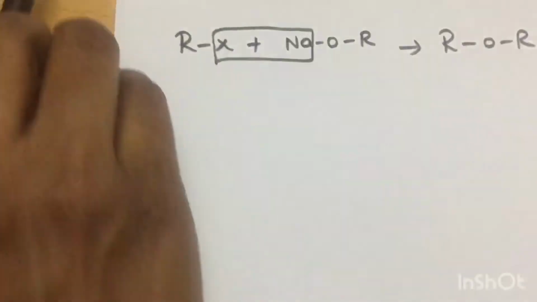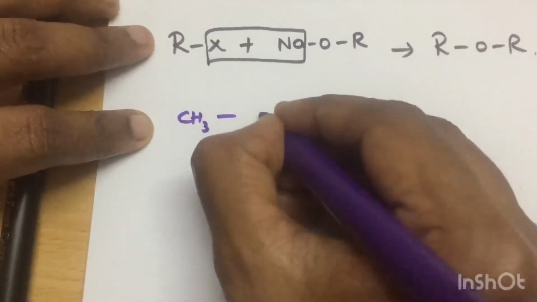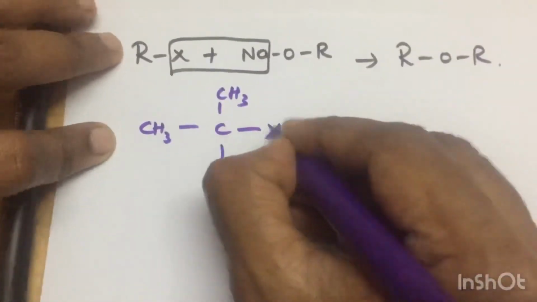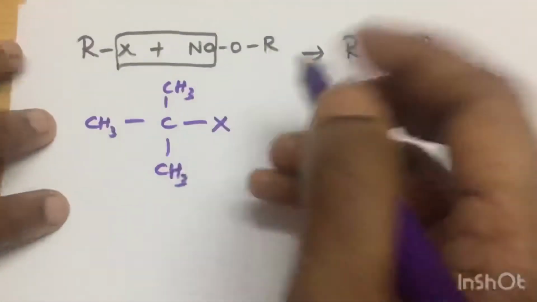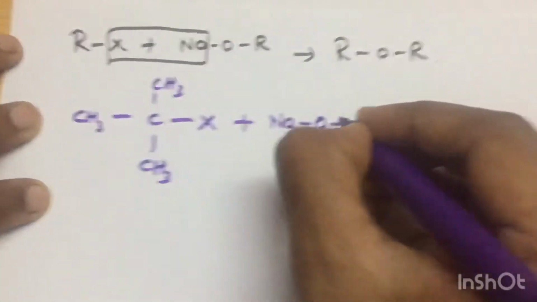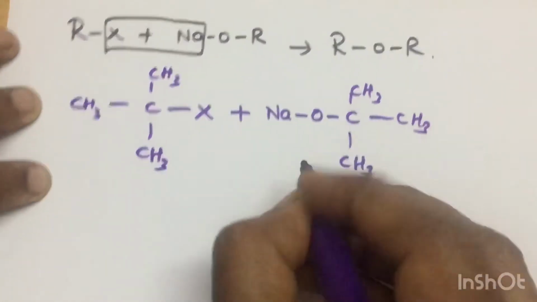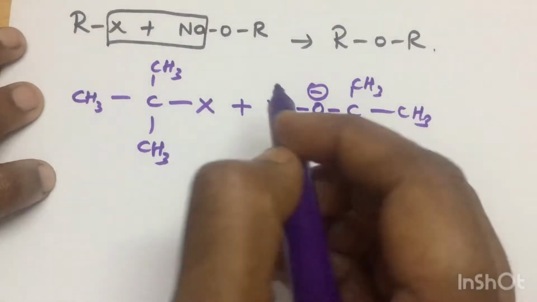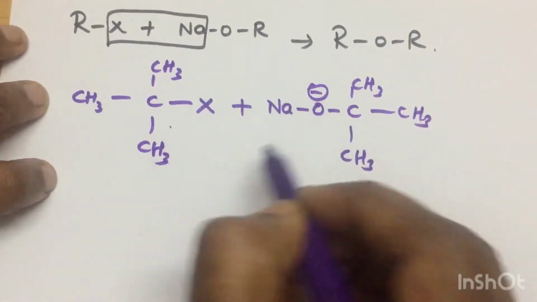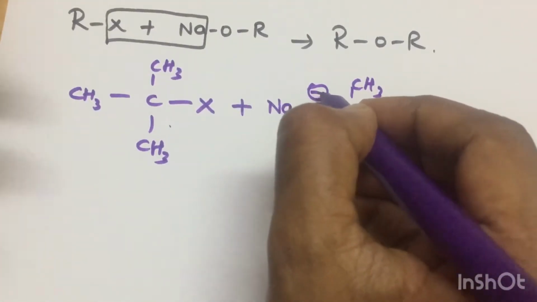But in the case of tertiary butyl, you cannot do this reaction. X stands for halides. If you expect the same reaction, what really happens is this O minus is a strong nucleophile.